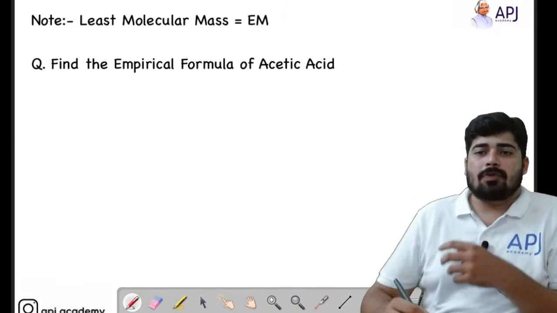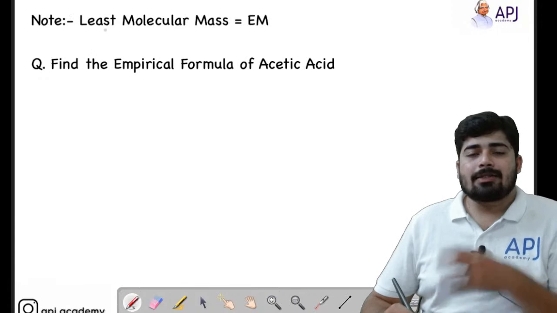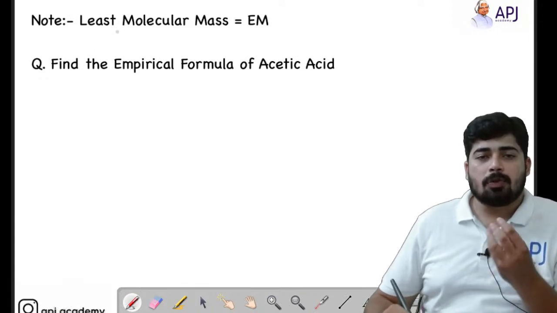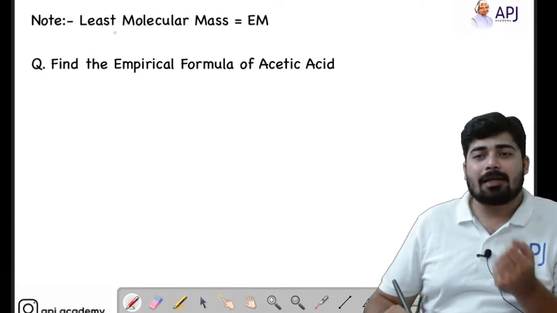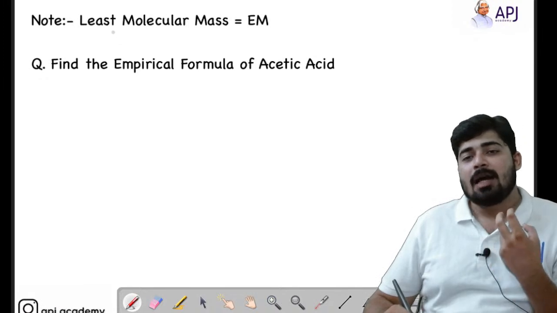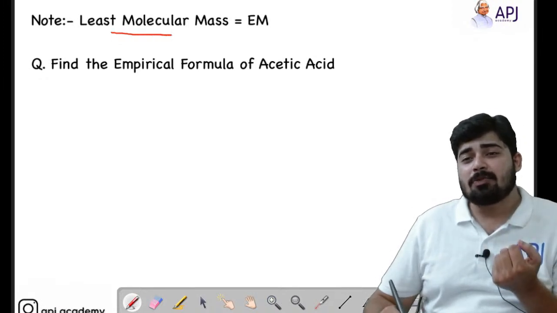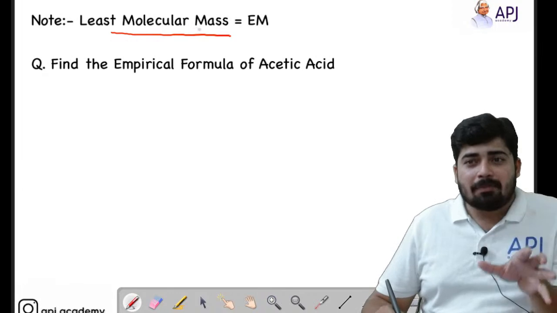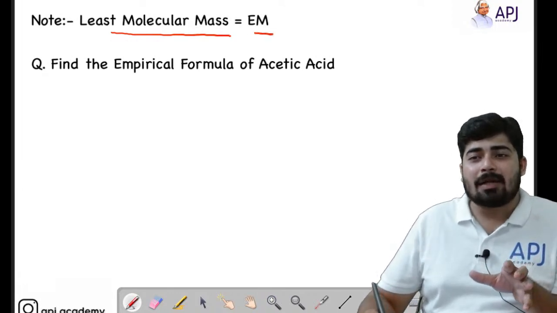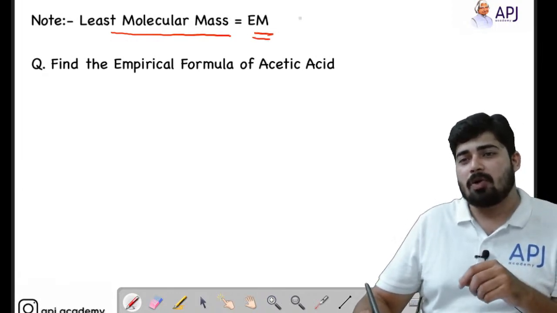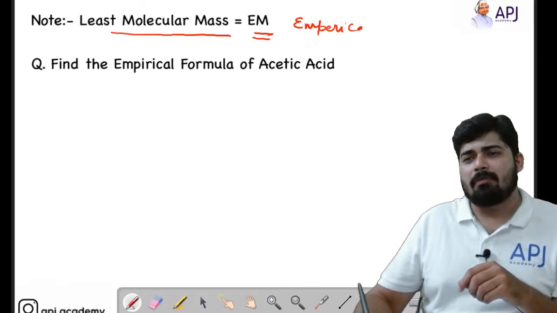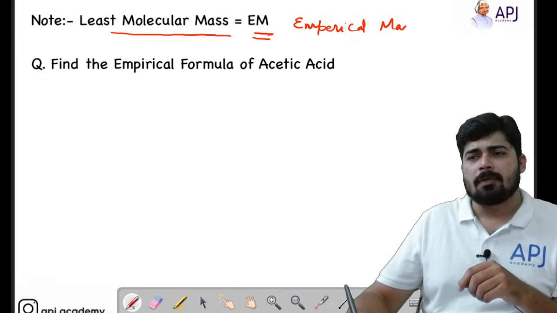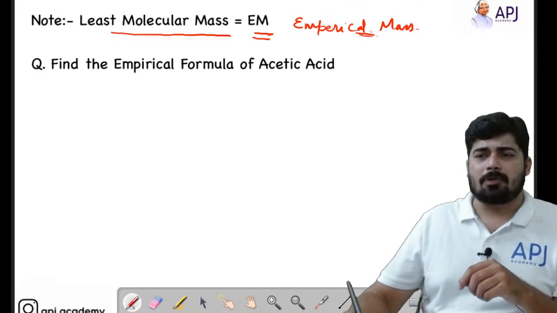Now this note is very important. In certain question papers, they will ask you to find out the least molecular mass. What do you mean by least molecular mass? It is nothing but the empirical mass, or empirical formula mass. We call it empirical mass or empirical formula mass. So let's check it out.